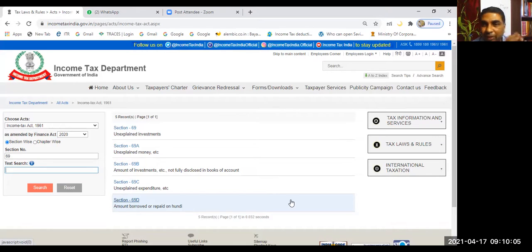The concept I already told you. All these incomes will be aggregated. That means even if it is not the income of the assessee, it will be added to the assessee's total income. Is it clear? Yes, sir. In detail, you can refer to it.